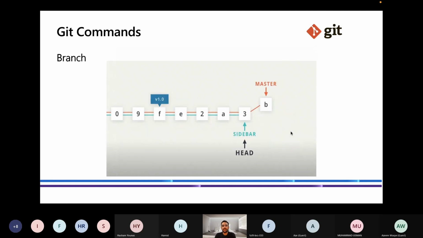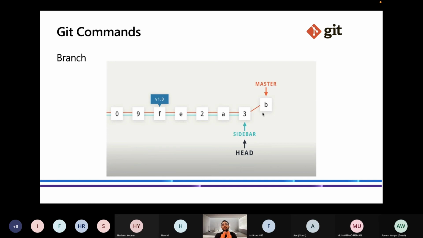So in the next picture, you can see that HEAD is now at sidebar. Okay, when we enter the git checkout command, the HEAD will point to the sidebar. So now all the changes will be made only to the sidebar branch. You can see there is no red arrow going to B, because the master branch has been separated right now.